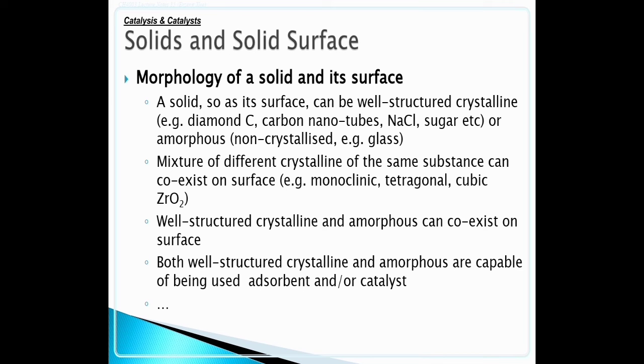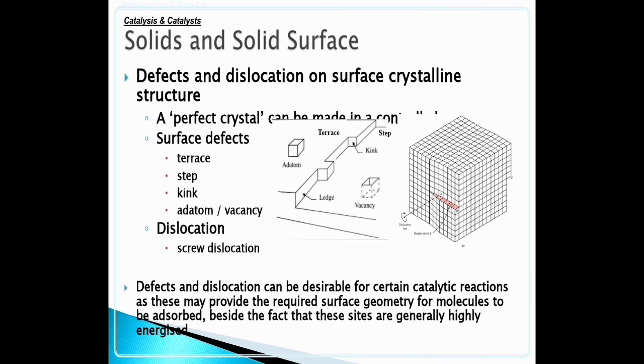Well-structured crystalline and amorphous solids can coexist on the surface. Both well-structured crystalline and amorphous solids exist in solids and solid surfaces.